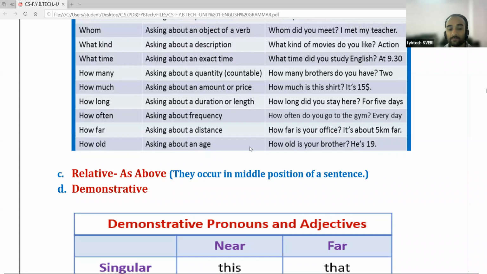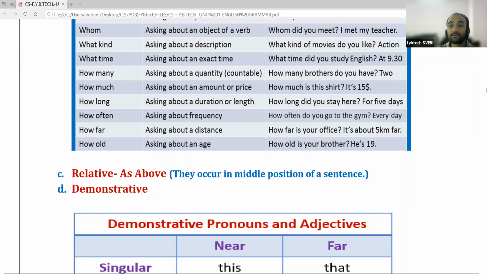Okay, is it clear? When we are using it in the middle of the sentence, or when the interrogative pronouns are occurring in the middle position of the sentence, then it is functioning as a relative pronoun.